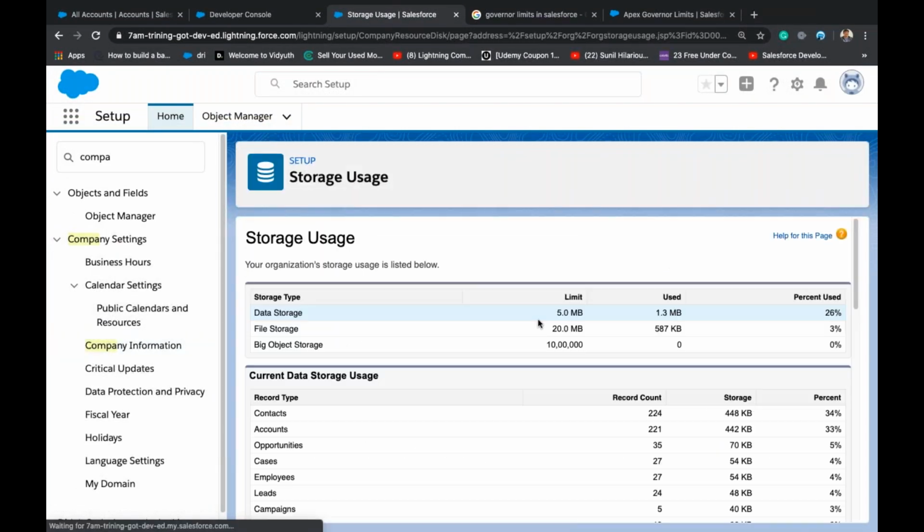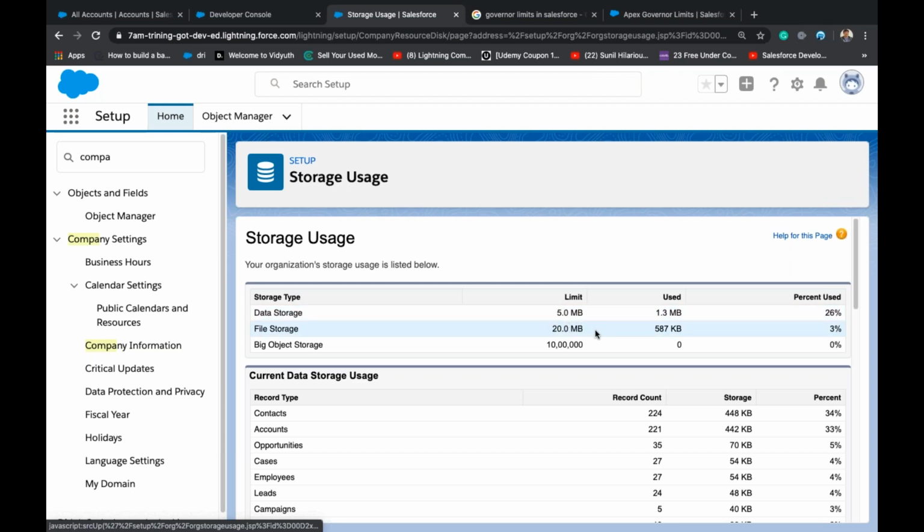You click view. You can see maximum storage is 5 MB. Typically, this will be 1 GB for any production org. That means it starts from 1 GB, and the average is 10 GB. A lot of orgs will have 10 GB, which are Professional. Unlimited will again also have 10 GB, but it can always be increased by purchasing additional space.